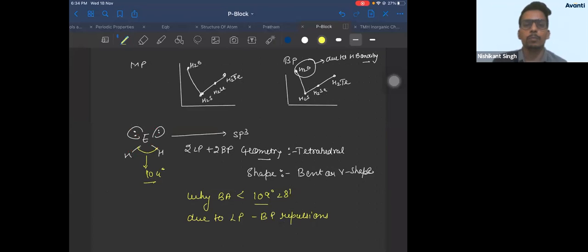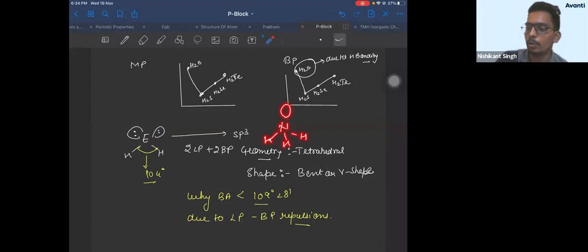Now in the previous group, in ammonia, there was only one lone pair. So lone pair bond pair repulsion was less, therefore the bond angle was 107 degree. Right? But here lone pair bond pair repulsions are more, therefore the bond angle is even less than 107 degree.